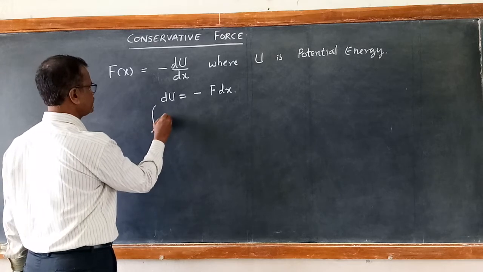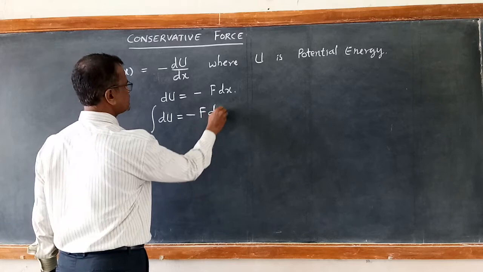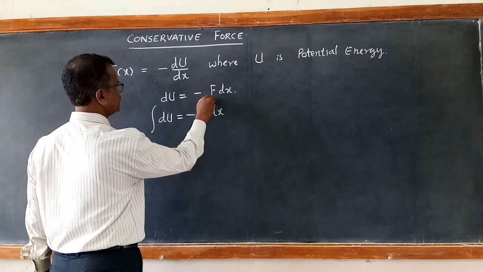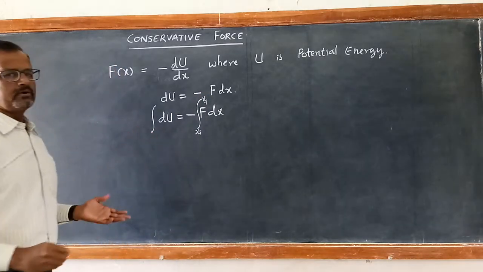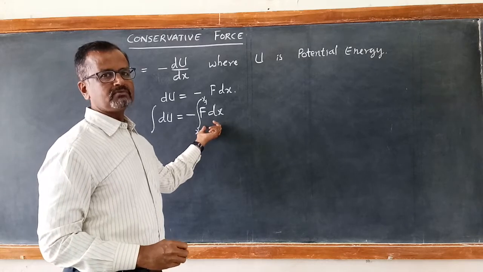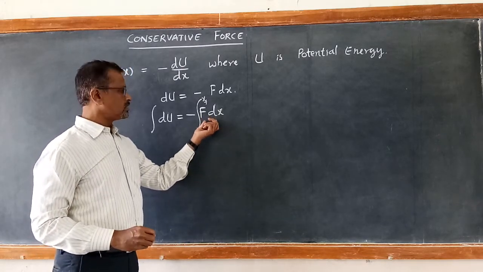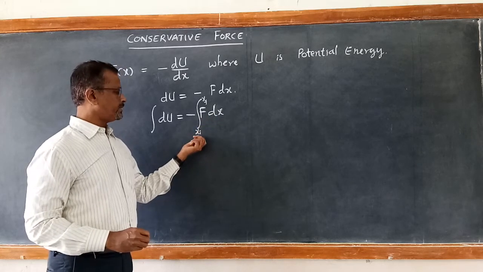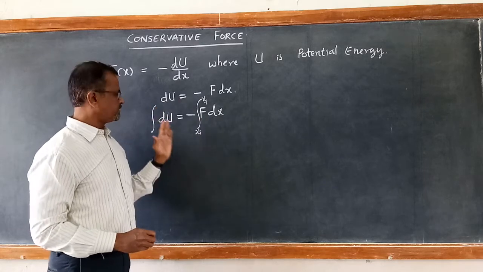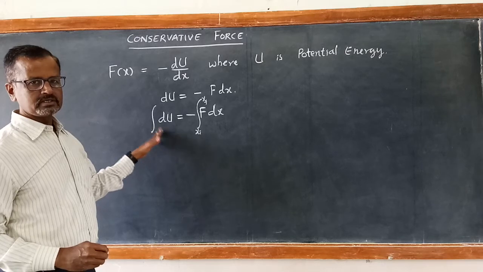Integration of du is equal to minus integration of F dx from xi to xf. We know this is work done by a variable force. Here the work is done by the conservative force. So work done by the conservative force between xi and xf is converted into potential energy difference.